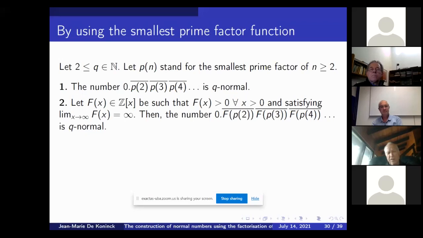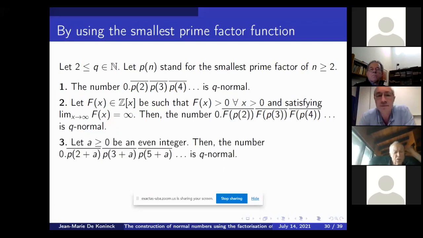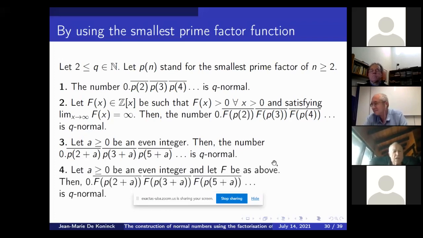And we have even more if we take the polynomials and put weights on the smallest prime factor function. And the same thing holds for shifted primes, this time with A even, of course, because if A is odd, then we only have 2's in the decimal expansion. Okay, and there is a more general result with the polynomials.